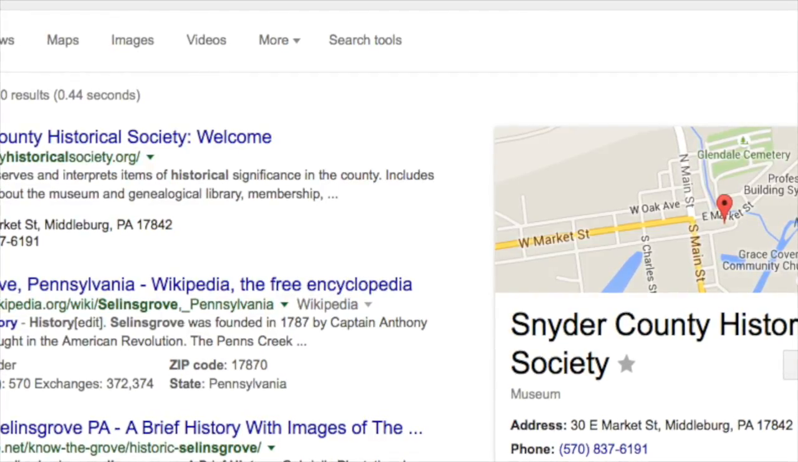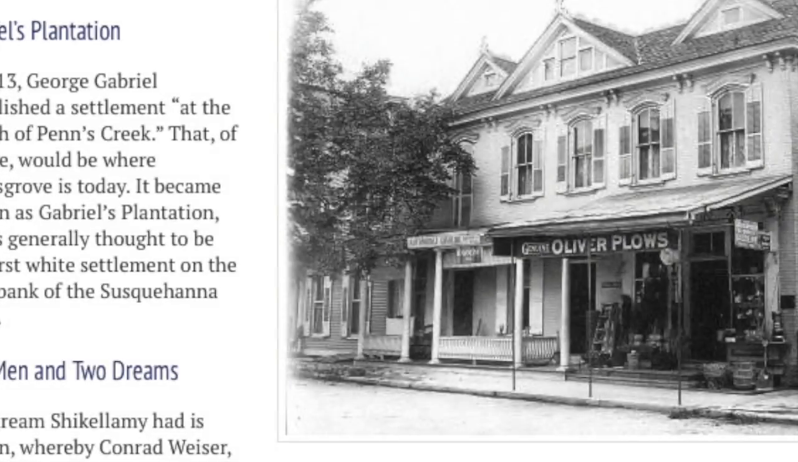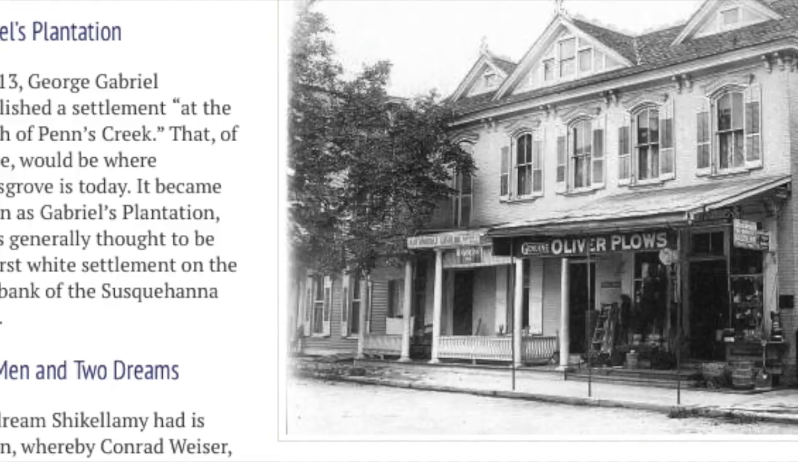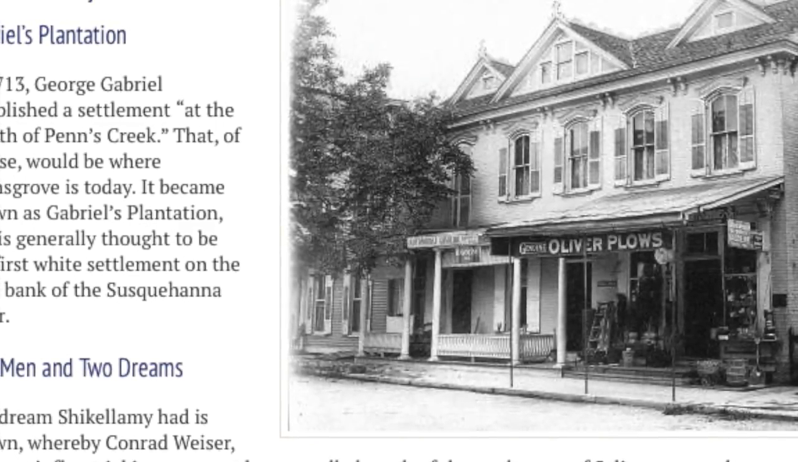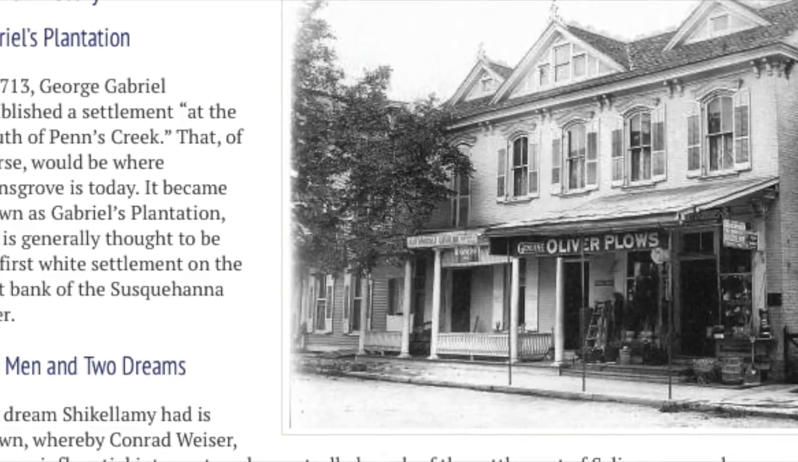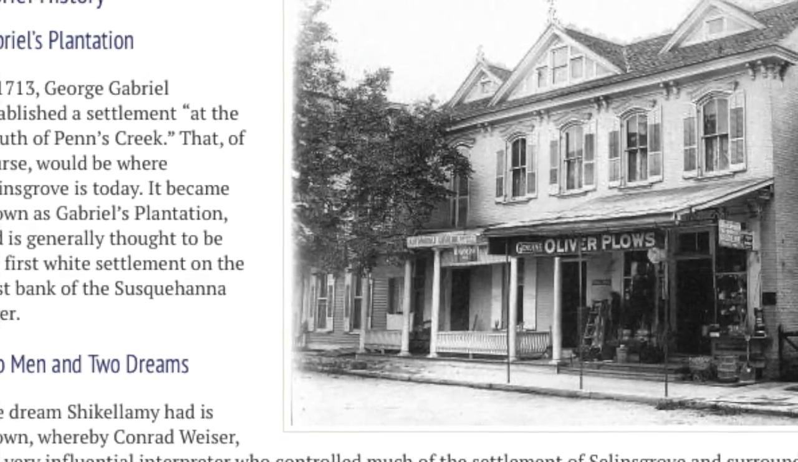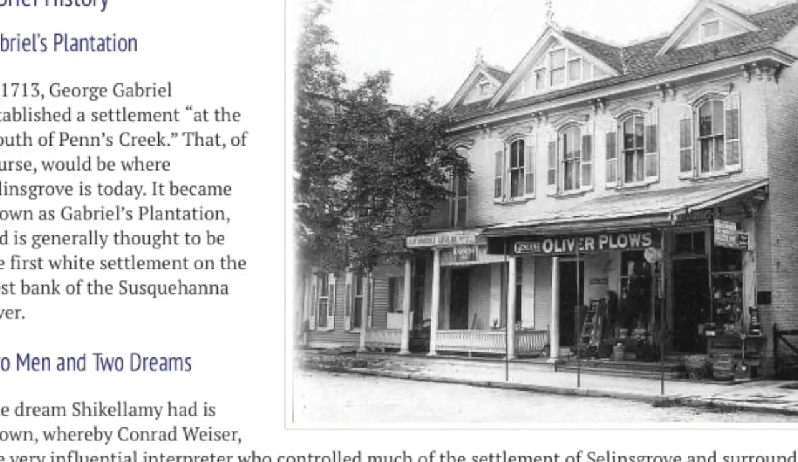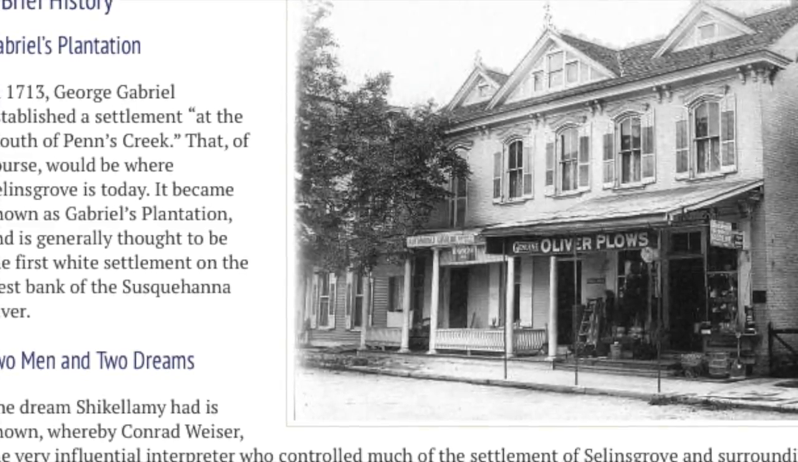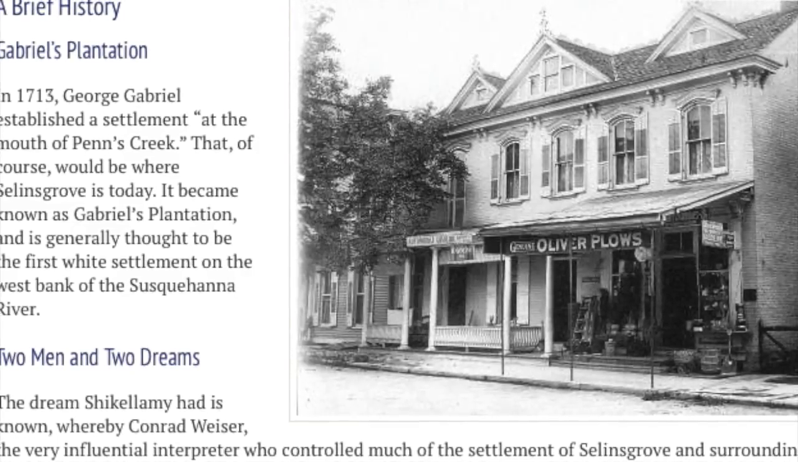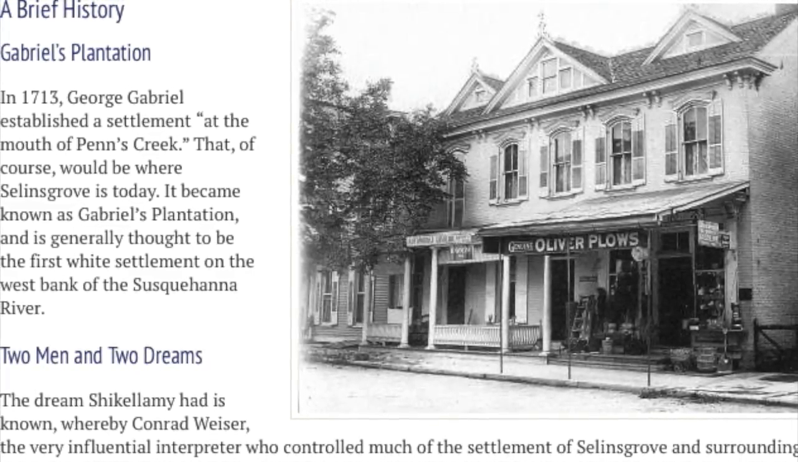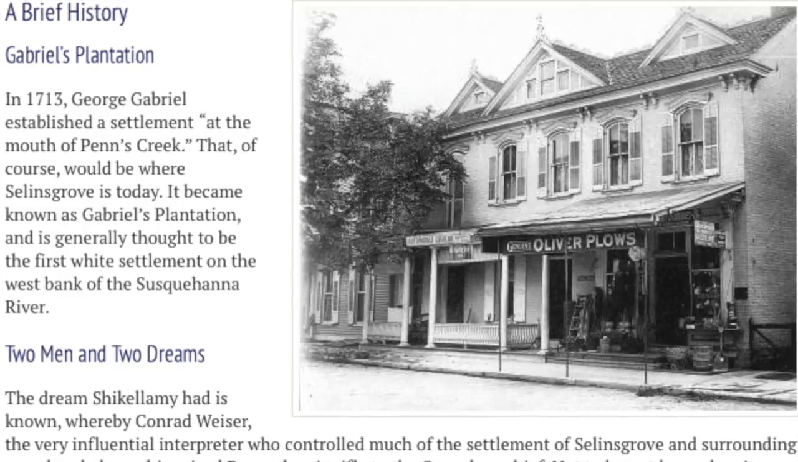So let's just look at this one by Selinsgrove.net. And what do we know? It looks really good. We get information on George Gabriel's plantation and just different things that we can really find out about Selinsgrove when we search through these keywords. And keywords, like I said, are just so important when looking through the internet to find different things. It really keeps what we want in focus.